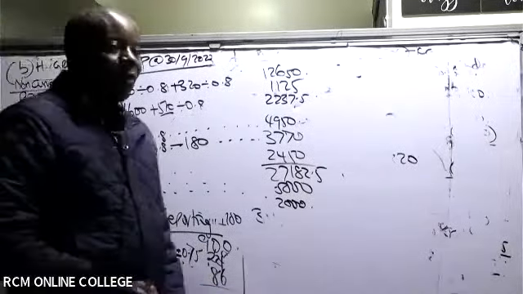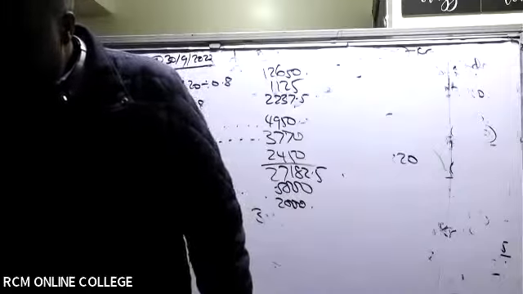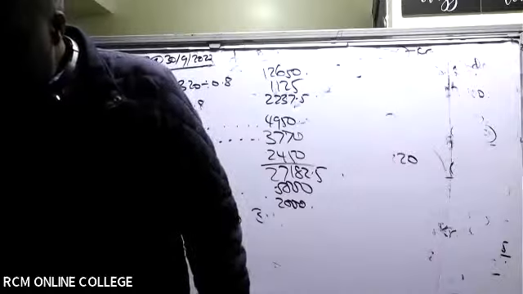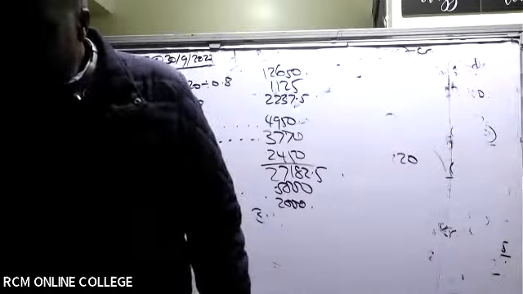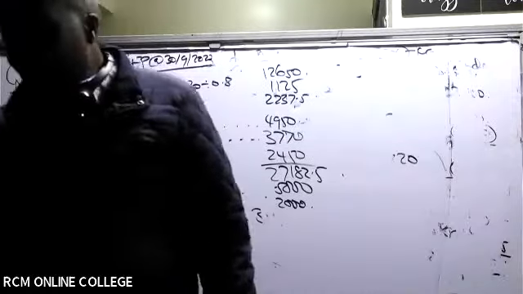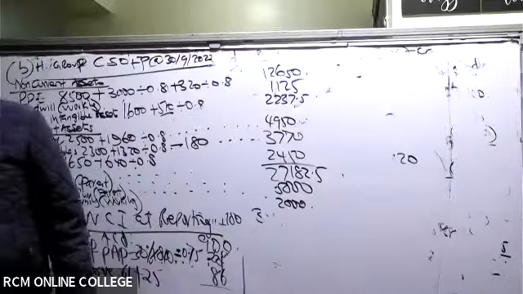I can also check this with my answers here. So NCI basically should be 1310. Is it 1210 or 1310? Check.